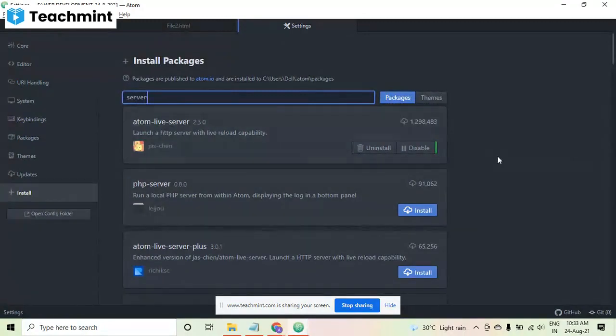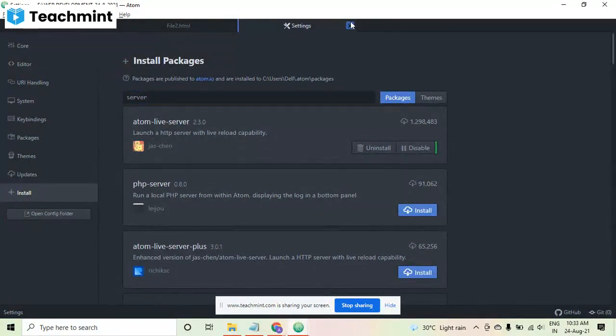You can see it says disable because I have already installed it in my system. It says uninstall, and I am not going to uninstall it. In your system, it will say install. You just have to click on it. You have to keep your internet connection on, so it will be installed into your system. After it is installed, you can launch it.